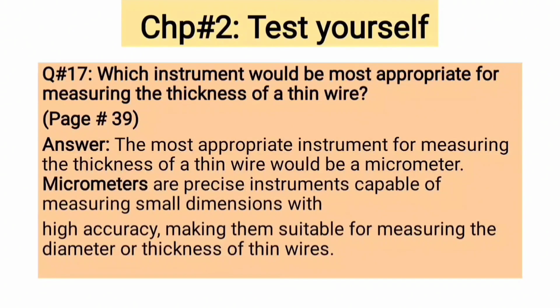Question number 17. Which instrument would be most appropriate for measuring the thickness of a thin wire? The most appropriate instrument for measuring the thickness of a thin wire would be a micrometer screw gauge. Micrometers are precise instruments capable of measuring small dimensions with high accuracy, making them suitable for measuring the diameter or thickness of a thin wire.